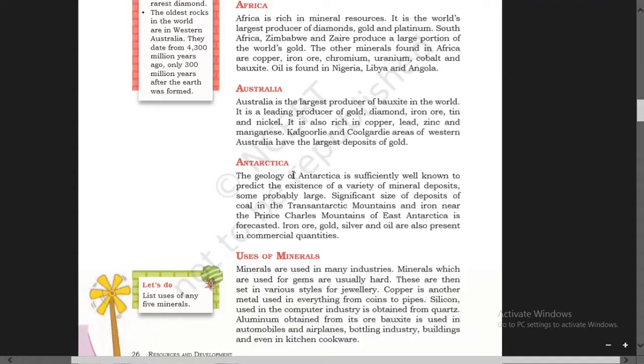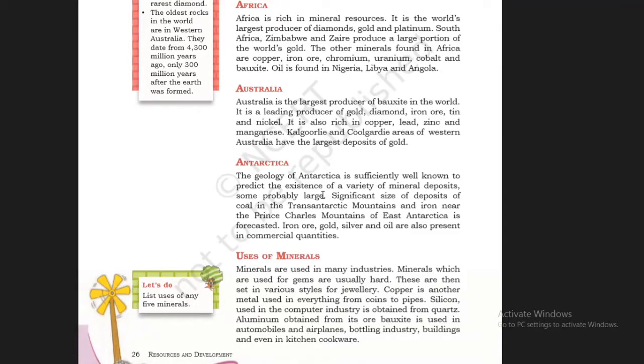The geology of Antarctica is sufficiently well known to predict the existence of a variety of mineral deposits, some probably large. Geology is an earth science concerned with the solid earth, the rocks of which it is composed.